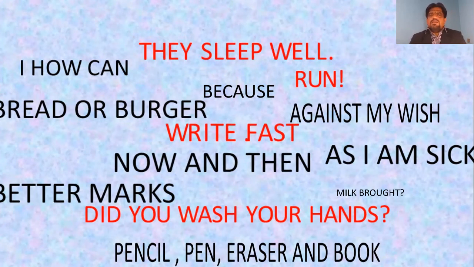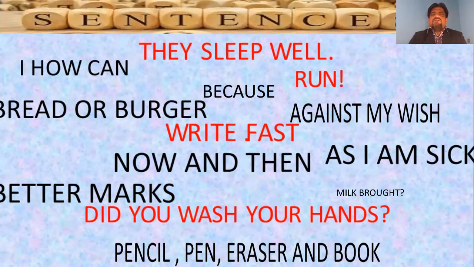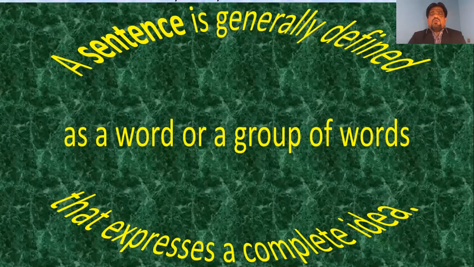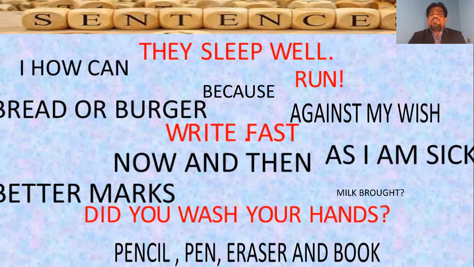And you see, there are some set of words that are written with red ink. What is special about them? Why are they written specially? Yes, you are right. They are sentences. They sleep well, run, write fast. All these are sentences. Did you wash your hands? It is also a sentence.